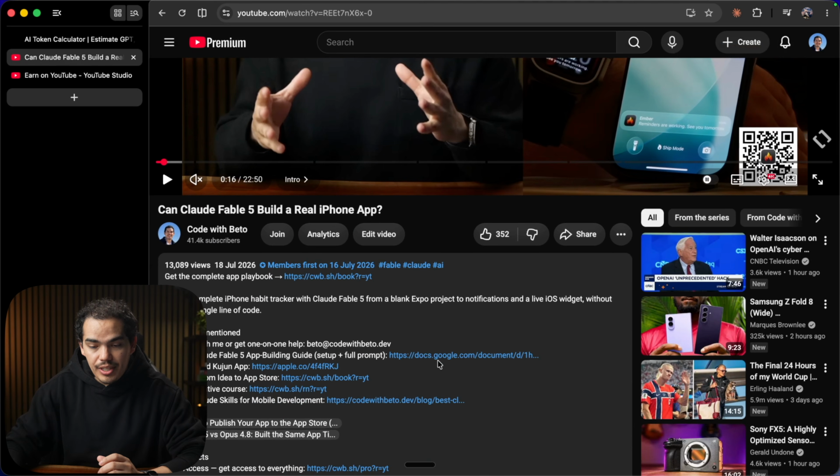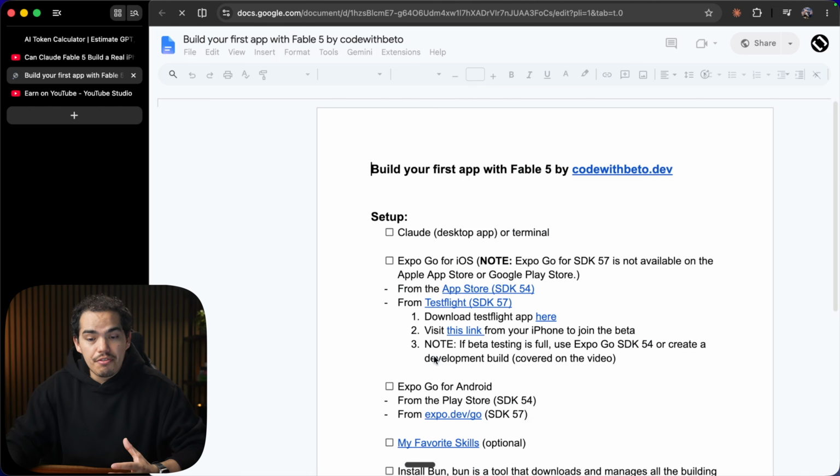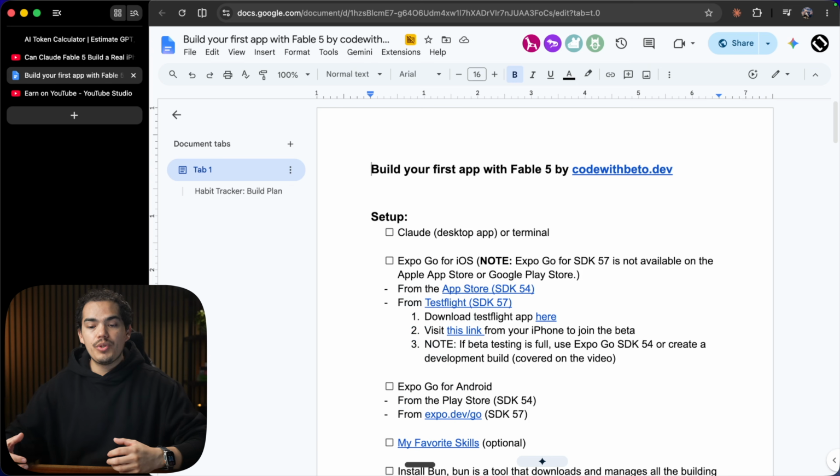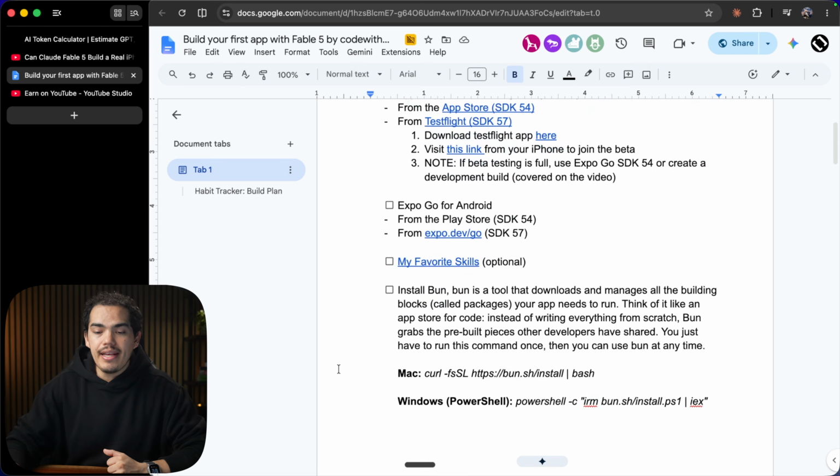In this video, I actually added a document that you can reference as well in case you're curious, which has commands on how to actually build the application yourself, but it also has the prompt. So for the application, we're gonna be using Expo. I used to work at Expo, helping hundreds of thousands of developers build their application. And trust me when I tell you, Expo is the best framework to build applications that work on iOS and Android.